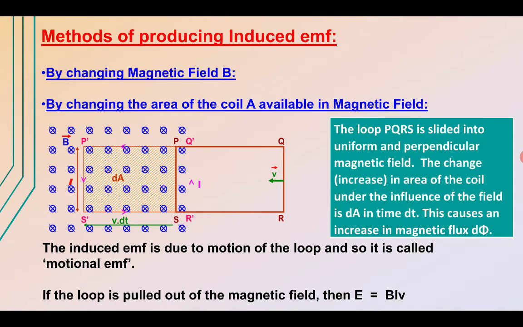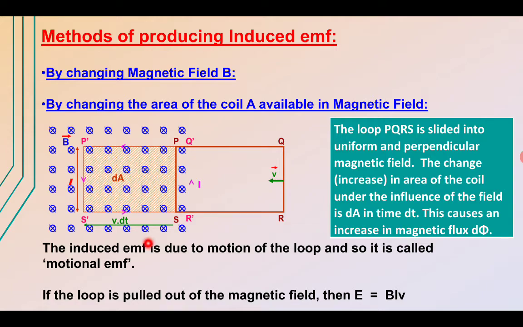So we have a loop PQRS which we can slide uniformly and perpendicular to this magnetic field. We have these crosses to represent the magnetic field. Now if we change the area, that is increase or decrease the area of the coil under the influence of the magnetic field, in that case it changes the magnetic flux d phi, and when the flux is changed, in that case EMF is induced.